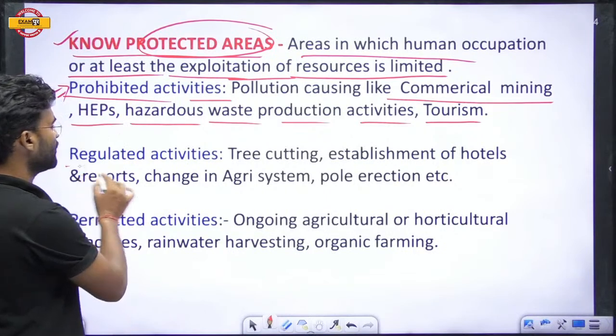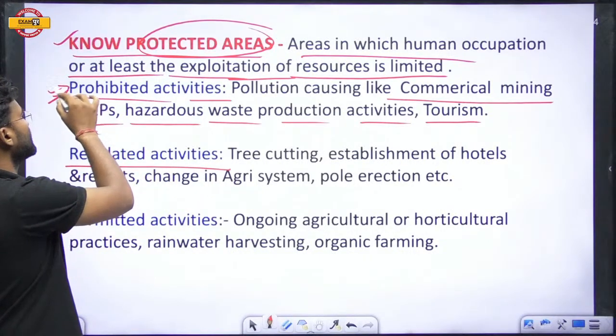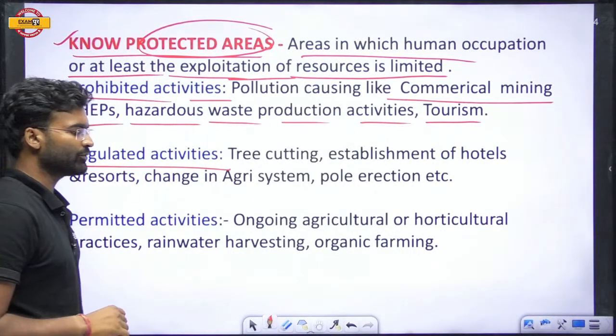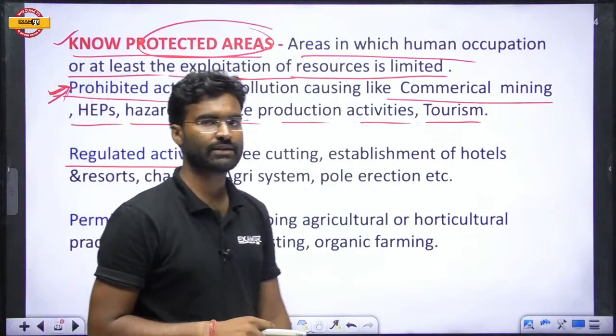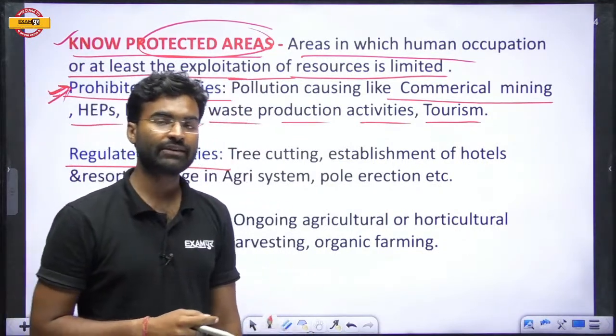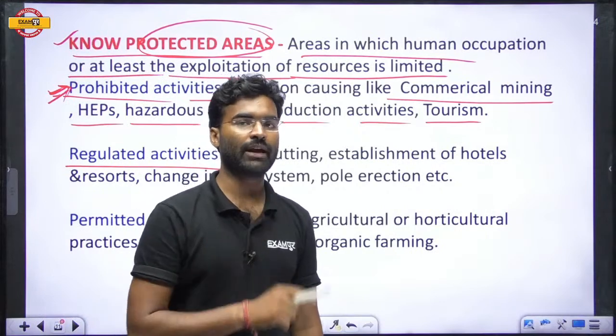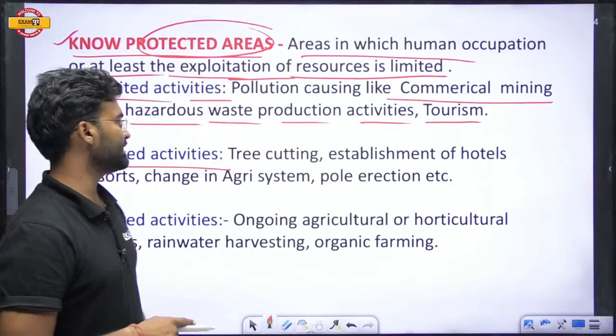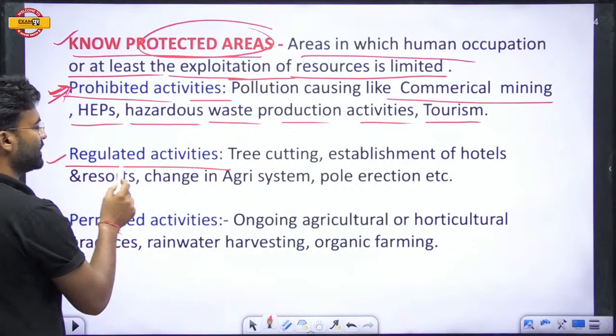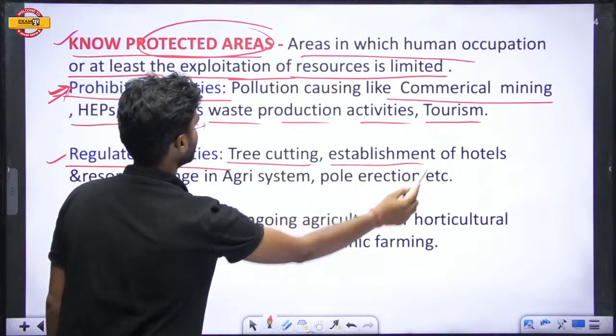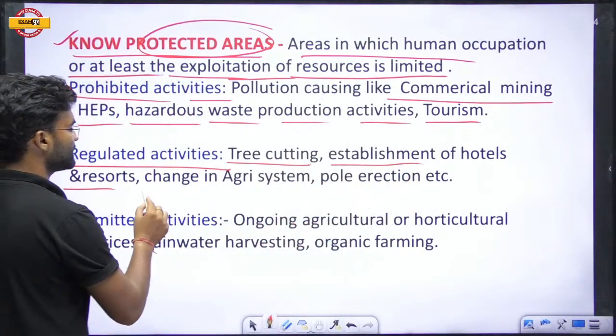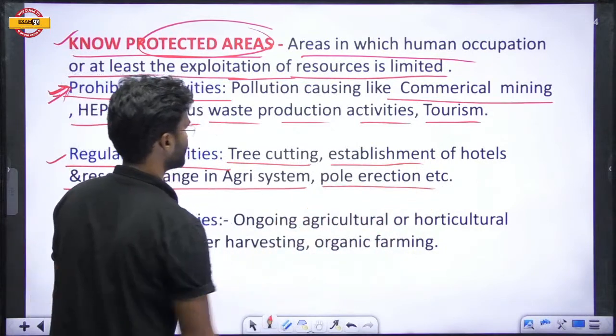The allowed or regulated activities. Some activities are completely prohibited. You cannot perform those activities in this particular region. Some activities are allowed but in a regulated manner. Okay, so some activities are allowed but in a regulated manner. So tree cutting, establishment of hotels, resorts, change in the agri system, pole erection, etc.